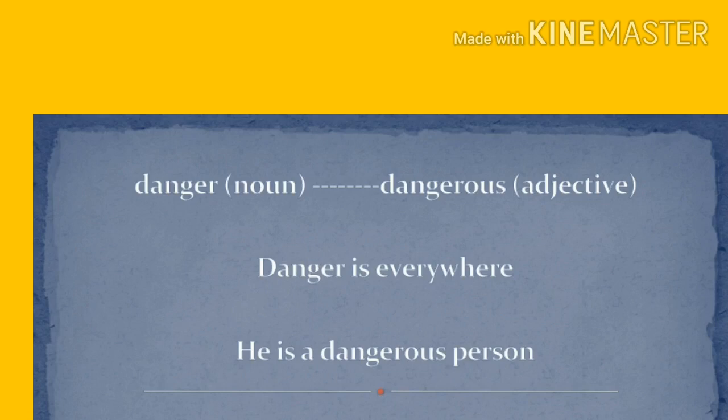Now it becomes a quality of a person. What kind of person is he? He is a dangerous person. When it acts as a noun, it is only danger. If it is an adjective, then it becomes dangerous. This is how a noun converts into an adjective.